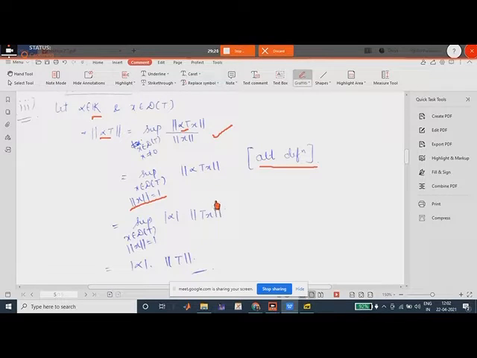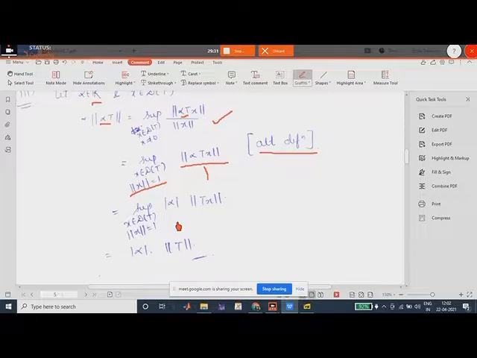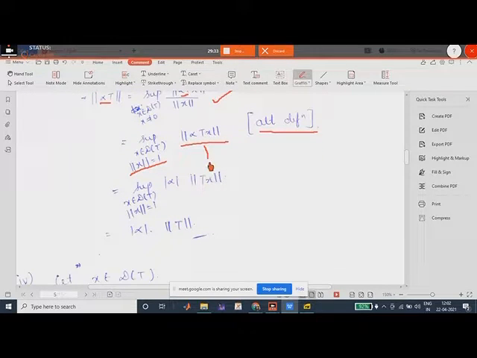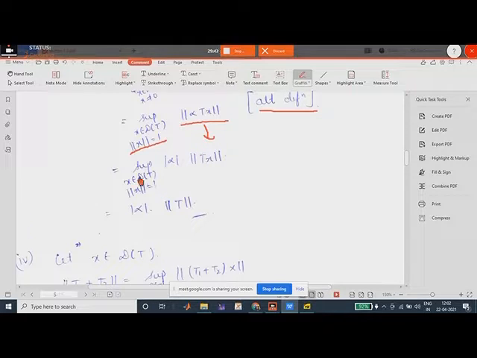This is very easy to solve because supremum of x belonging to D(T), norm of x is equal to 1. This norm can be written as modulus of alpha into norm of Tx, right? So therefore, this is equal to supremum of x belonging to D(T) mod of alpha into norm of Tx.